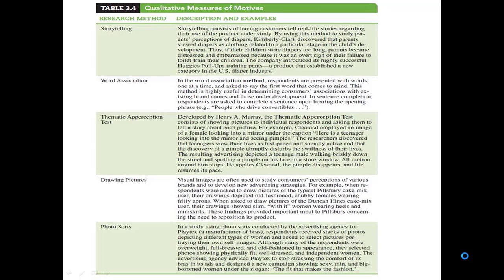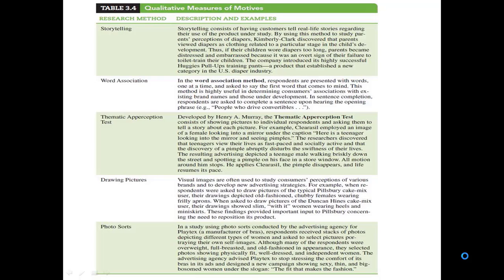First is storytelling. In storytelling, we ask customers to share their real-life stories regarding the use of the product under study. By this means, we collect a lot of information regarding consumers' perceptions of the different products they are using. In the case of diapers, we came across that parents were actually more interested in child development, and they were more interested in comfortable sleep because that leads to child development.